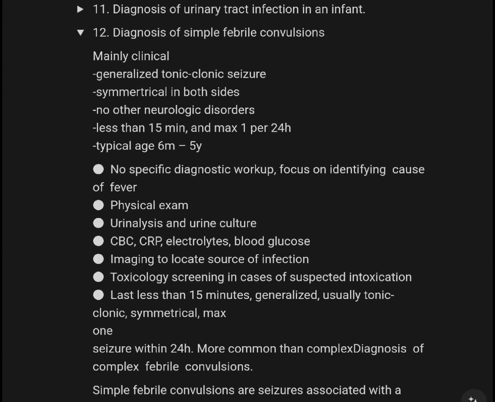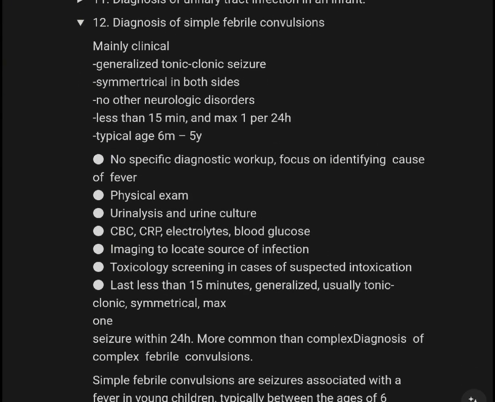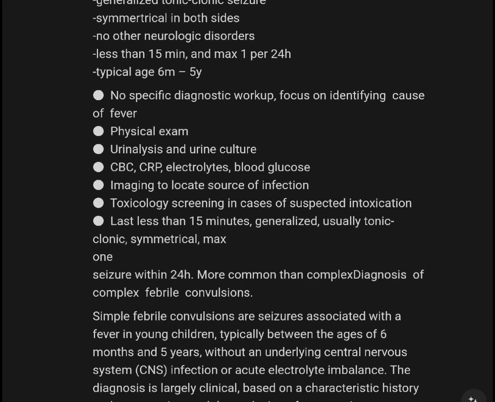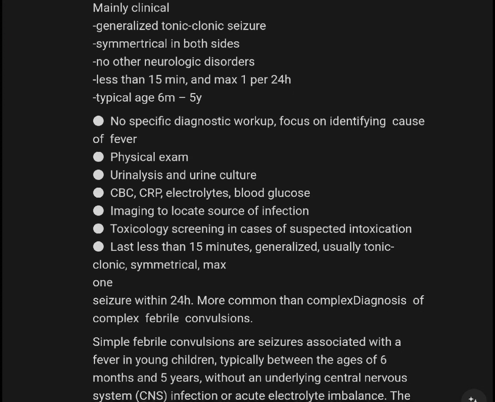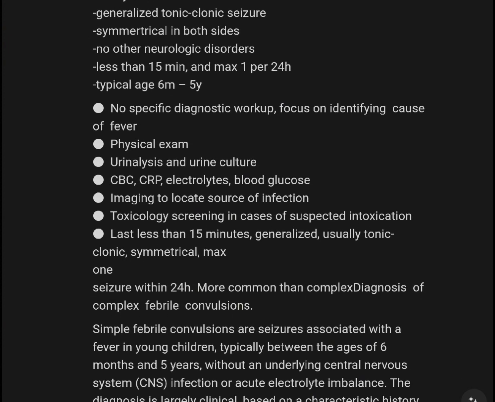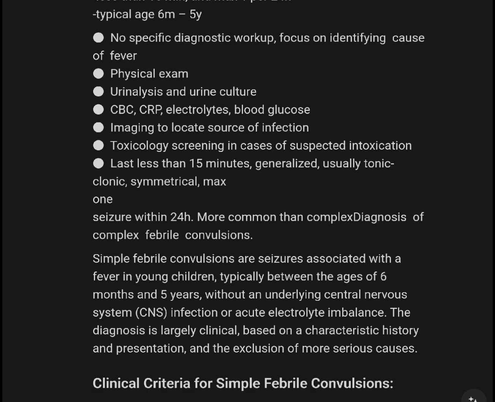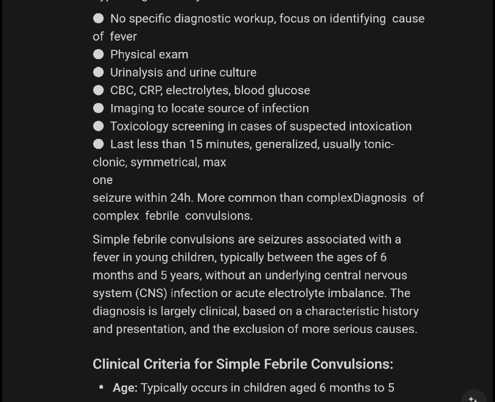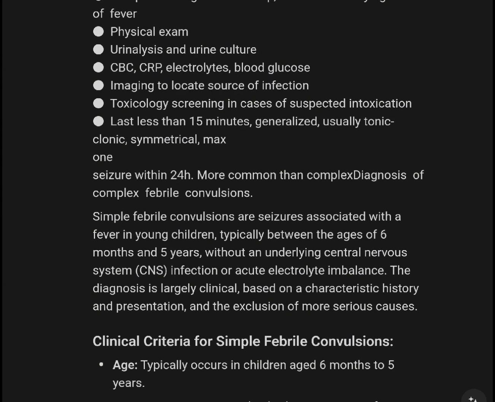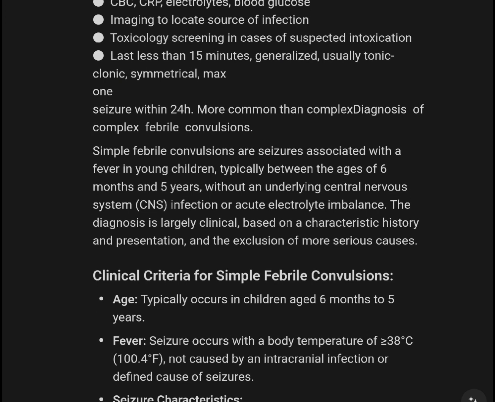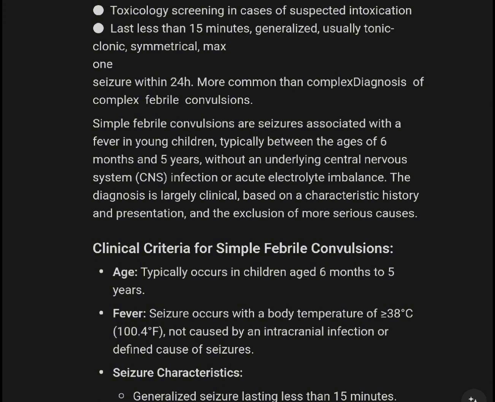Diagnosis of simple febrile convulsion is mainly clinical: generalized tonic-clonic seizures, symmetrical on both sides, with no other neurological disorder, lasting less than 15 minutes, and a maximum of 1 per 24 hours. Typical age is 6 months to 5 years. There is no specific diagnostic workup; focus on identifying the cause of fever: history, exam, urinalysis and urine culture, CBC, CRP, electrolytes, imaging to locate the source of infection, and toxicology screening in case of suspected intoxication.